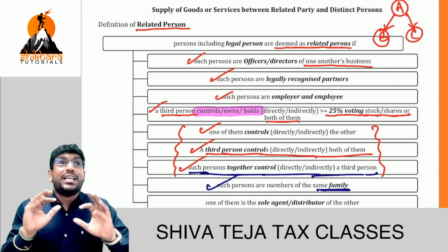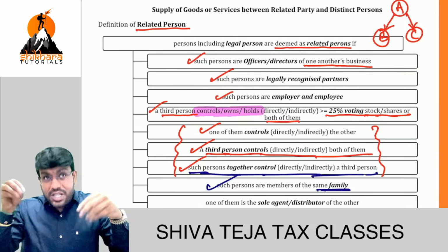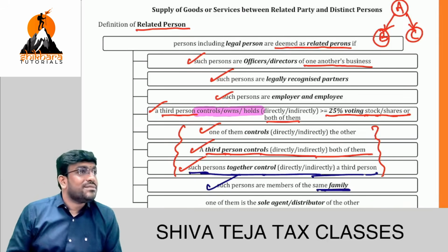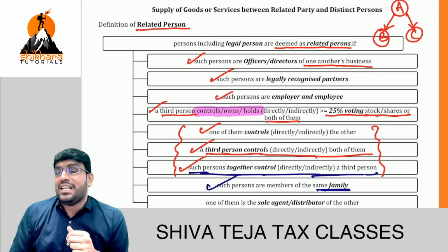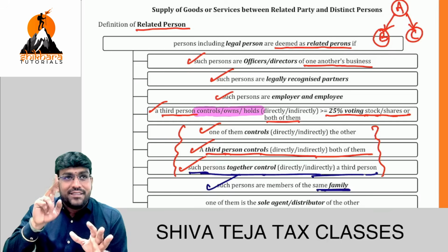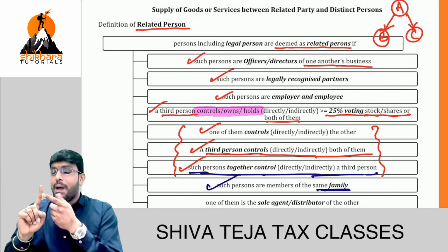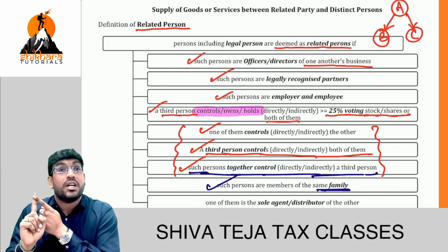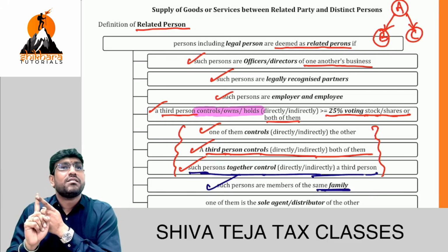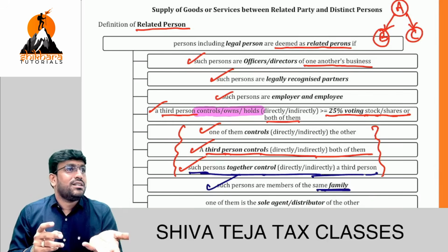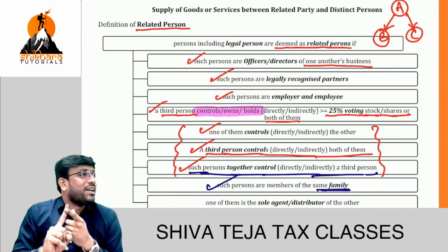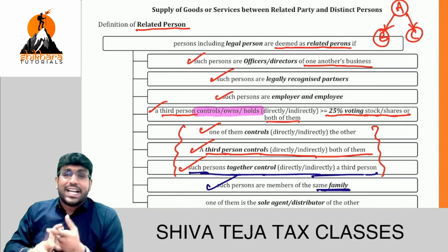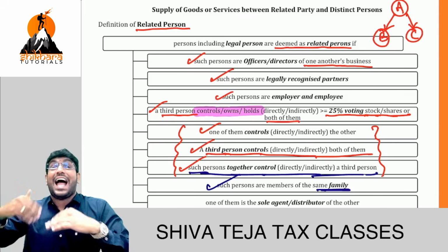It came in exam means the definition of family did not come, but a question has come covering the concept of family. And this word family is defined by section 2(49), which clearly says family, they gave in two parts. Part number one, spouse and children. Spouse means wife or husband, exactly. So the first one is spouse and children. Second one, parents, grandparents, brothers and sisters.